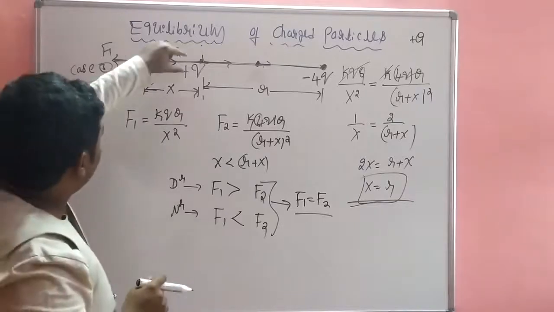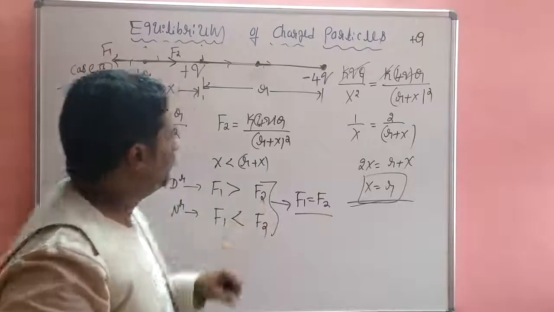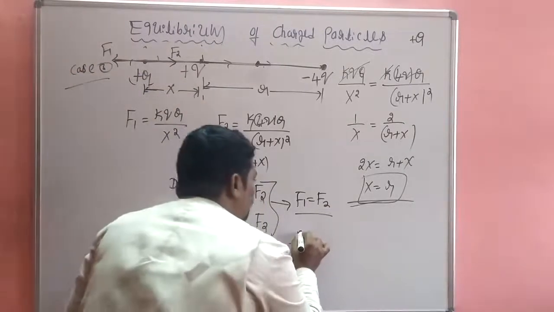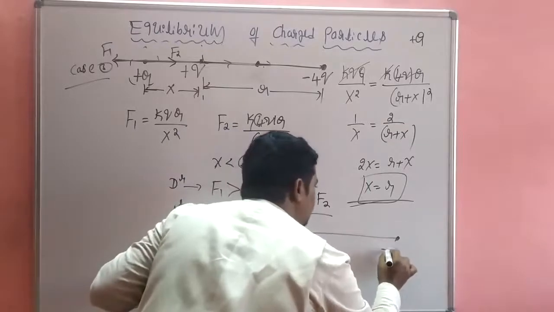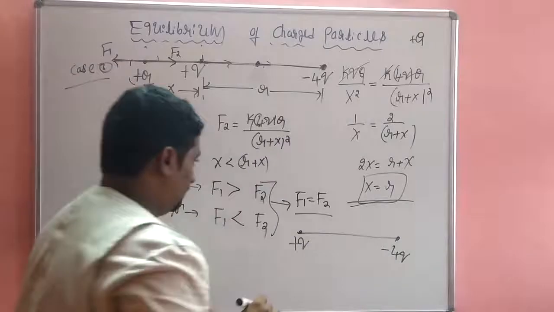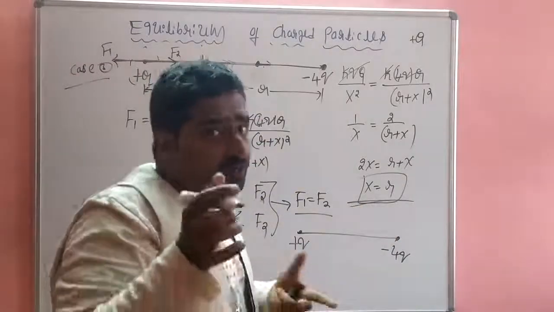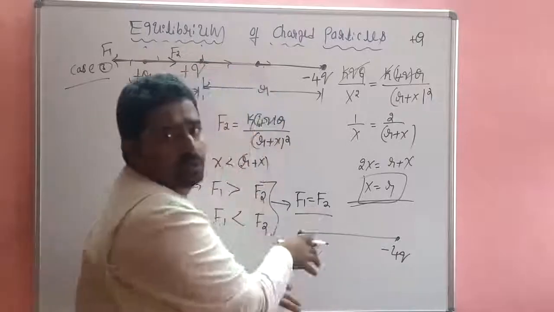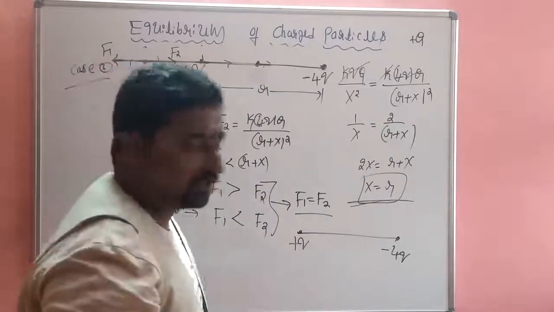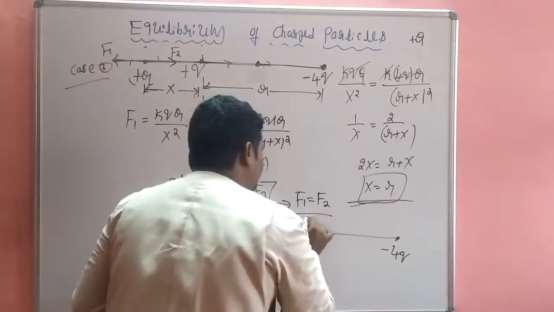So if you place the charge here at x is equal to r, then this is plus q and this is minus 4q. Where should the capital Q be placed for the equilibrium condition? At what position is the capital Q placed in this system, or in this location?